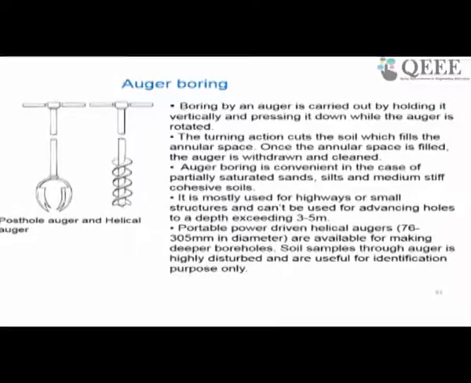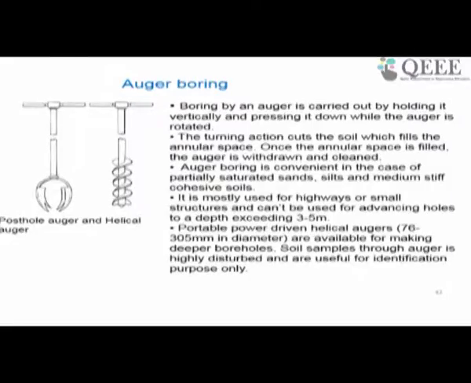Now this auger boring, as you can see, is convenient for partially saturated sands, silts and medium stiff soils. It is mostly used for highways where the depth of boring is not beyond 3 to 5 meters.